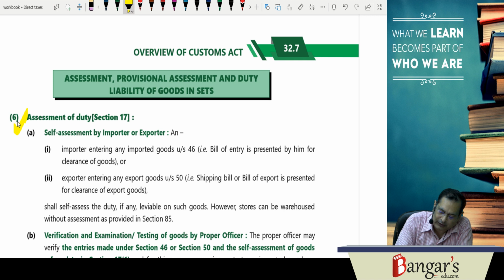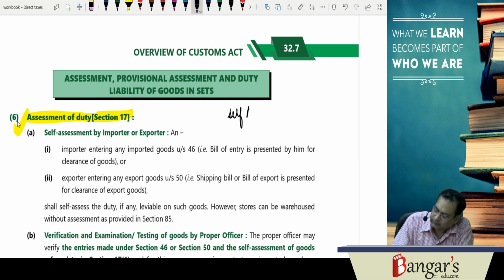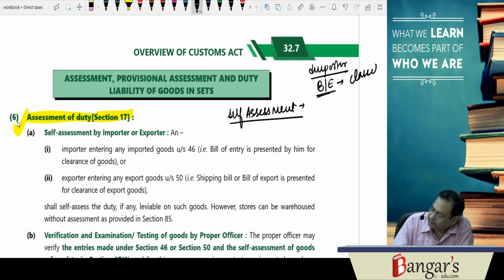Section 17 contains the provisions relating to assessment of duty. Here in customs also, like in GST and income tax, we have self-assessment. The importer presents the bill of entry. He has to himself classify the goods, that is, determine the tariff heading.